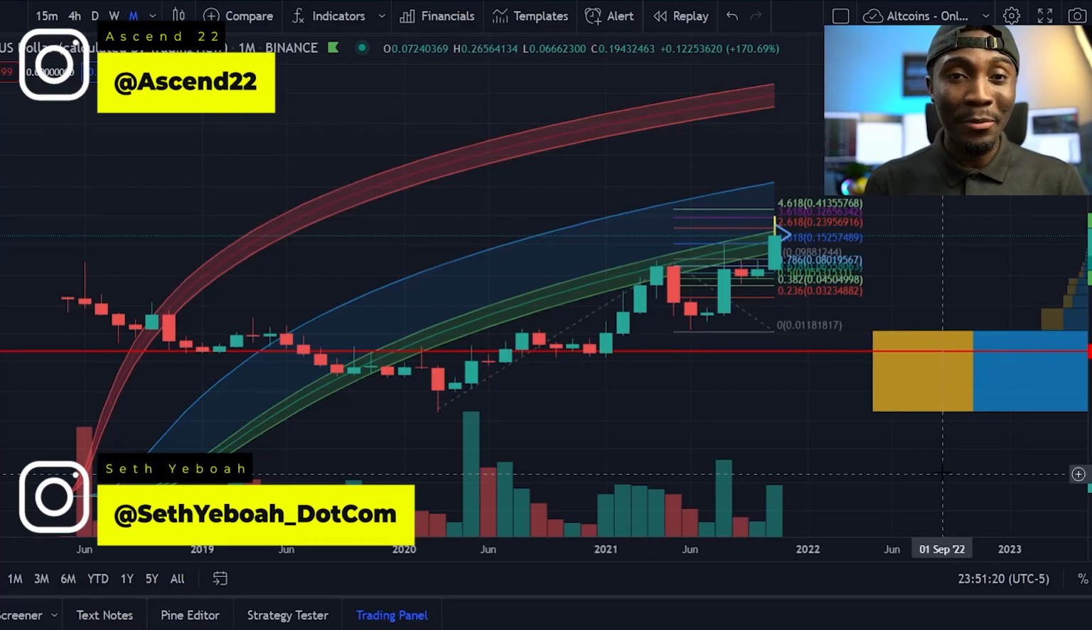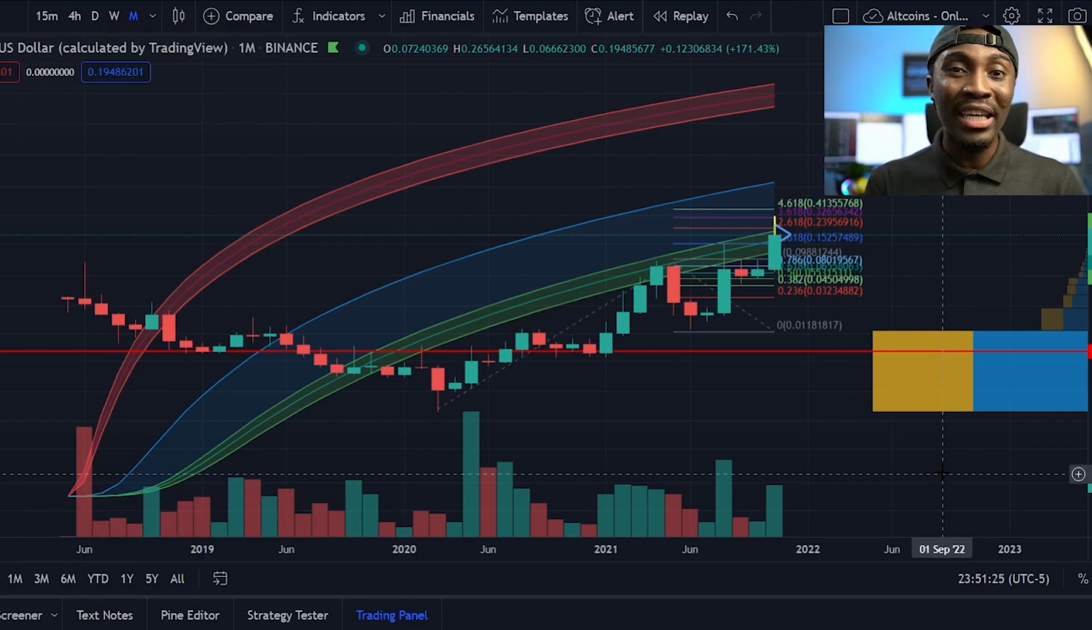So by popular demand from subscribers in the comment section, let's quickly look at Iotex, a blockchain that is focused on the economics for the Internet of Things. Let's look at my short-term, medium-term, and end of bull run price target for IOTX, the Iotex token.